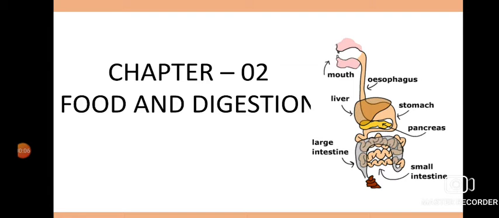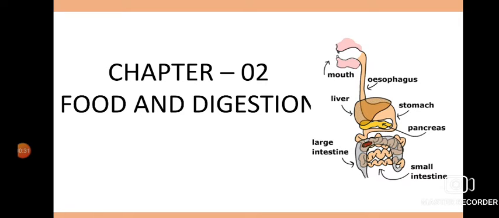We were doing the second chapter, food and digestion, in which we had already learned many topics, like how the digestion process happens, how some healthy habits are utilized for keeping ourselves healthy, and also about some of the microbes.